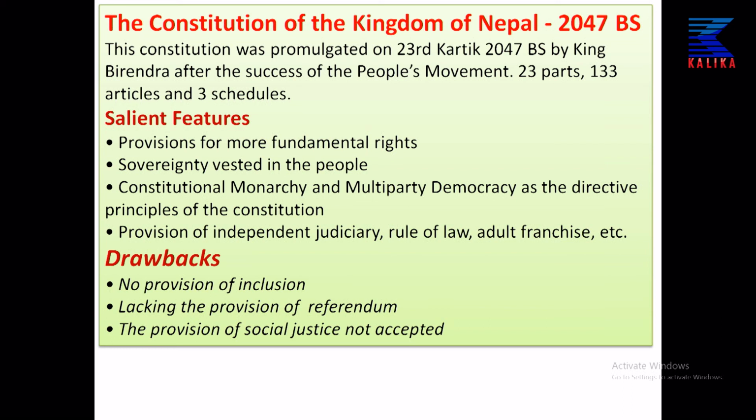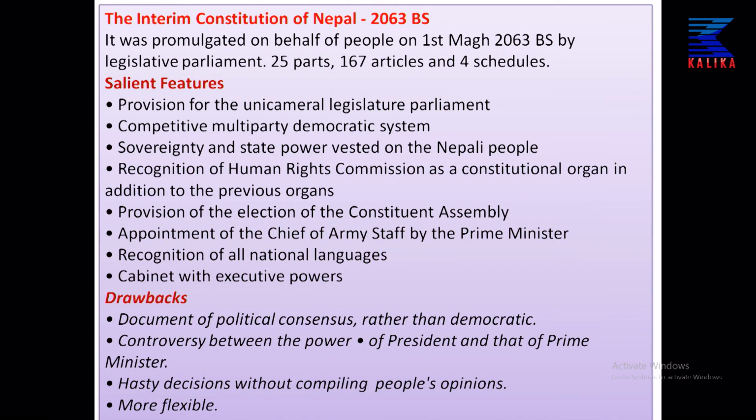Now, let us go to the second last constitution of our country, the Interim Constitution of Nepal 2063, and this was also promulgated after the success of popular movement second. It was promulgated on behalf of the people on 1st March 2063 BS by the legislative parliament, and this constitution had 25 parts, 167 articles and 4 schedules.